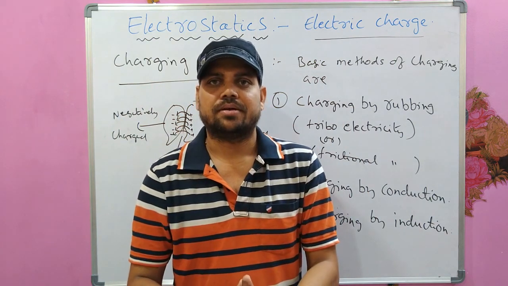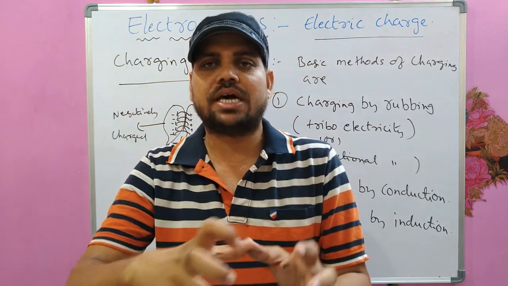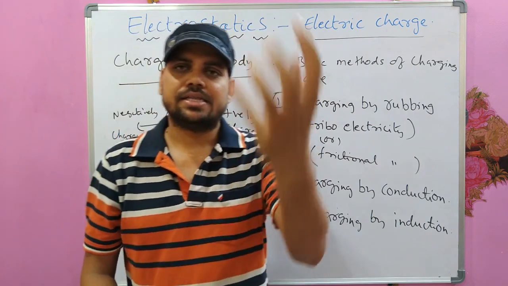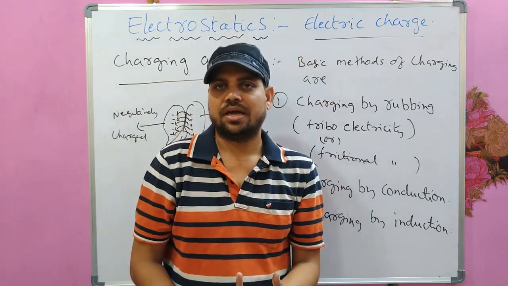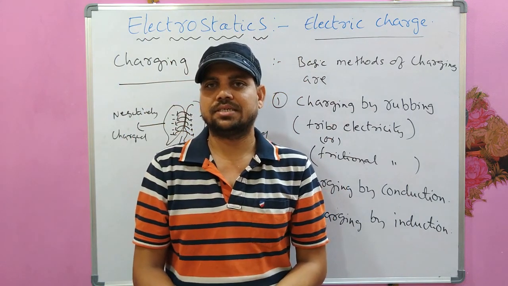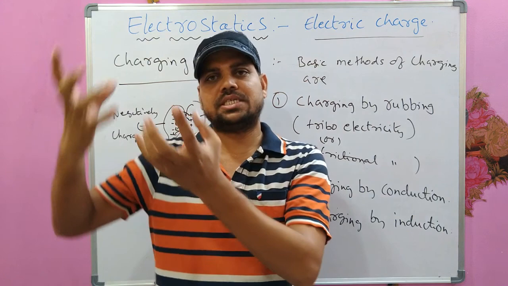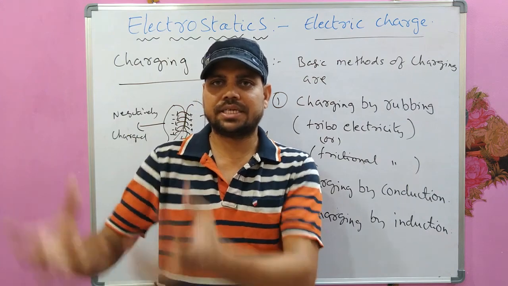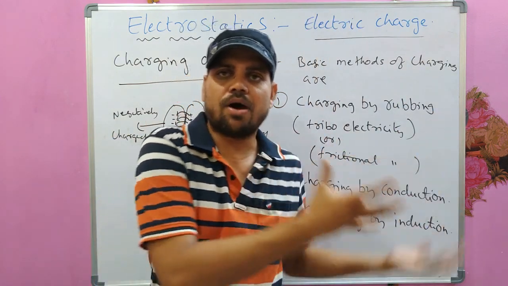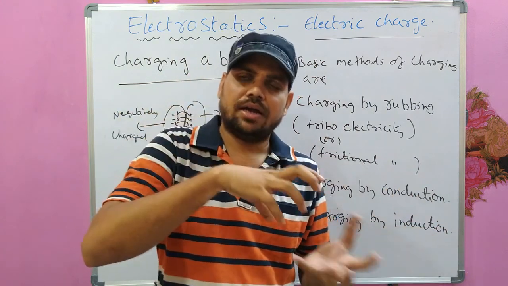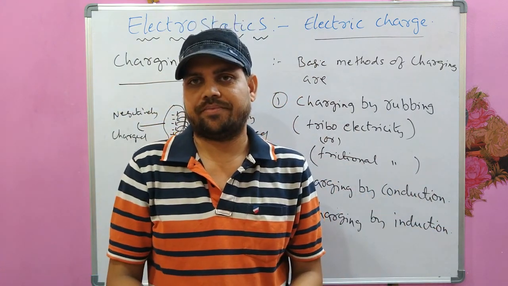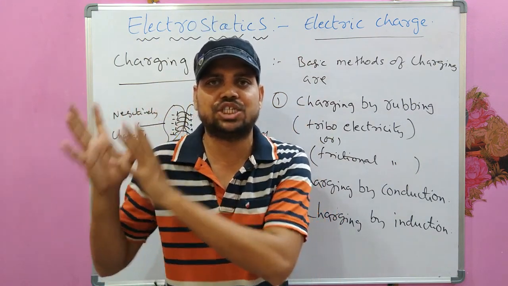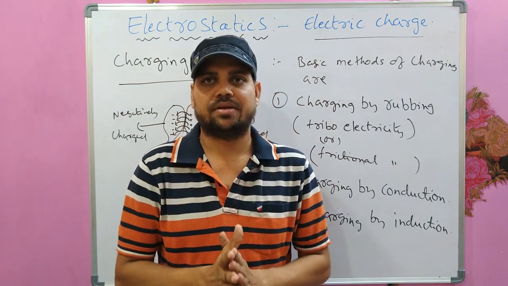But if some of the electrons are transferred from that atom to another one, then the atom which is losing the electrons will become positively charged. The atom which is gaining the electrons will become negatively charged. See, negatively charged means it contains excess of electrons. Positively charged means it contains deficiency of electrons. Okay, it is the electron movement which is the reason for the charge or charge transfer, not proton.